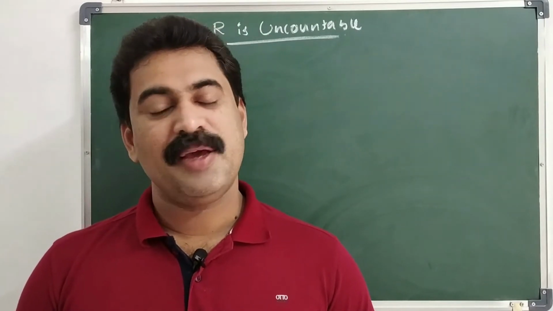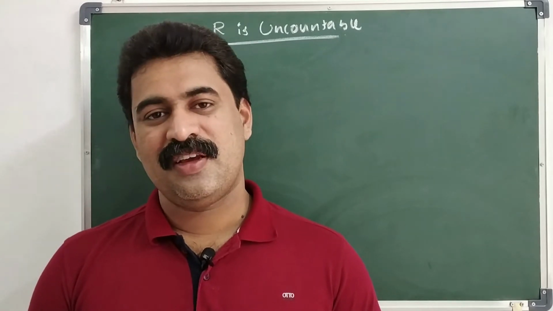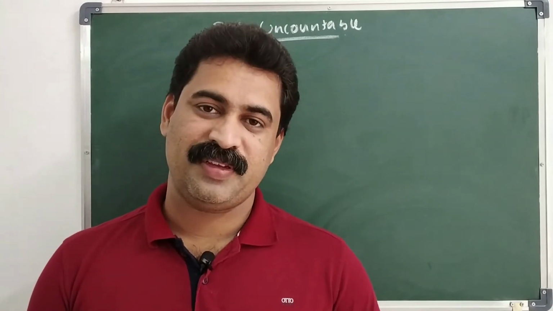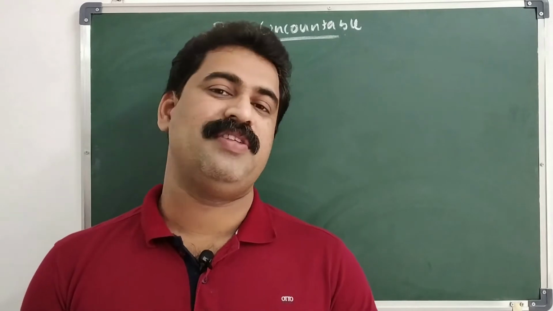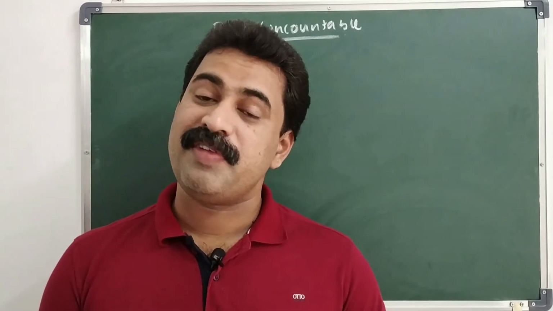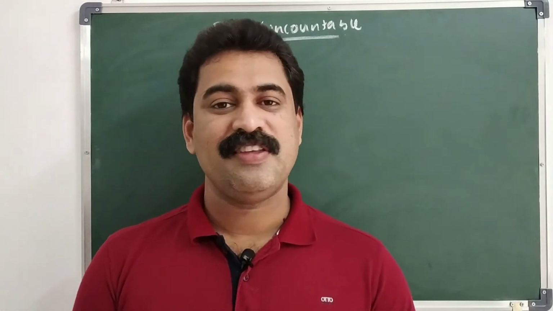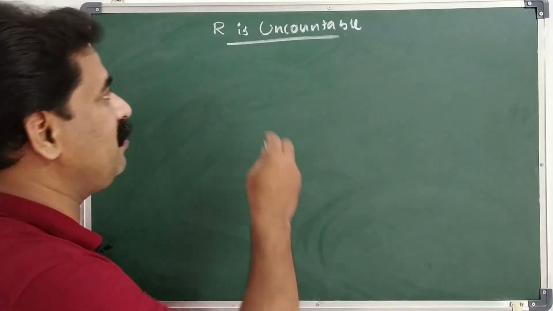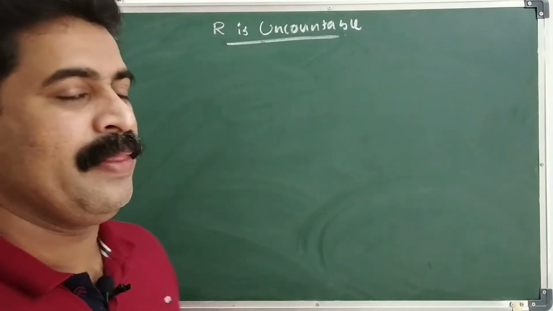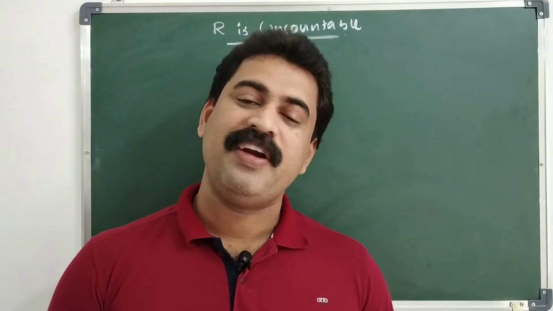Today, I am going to take a result. R is uncountable. R means the set of all real numbers. So today, we will prove the set of all real numbers is uncountable. R is uncountable. Clear? First of all, what is a countable set?